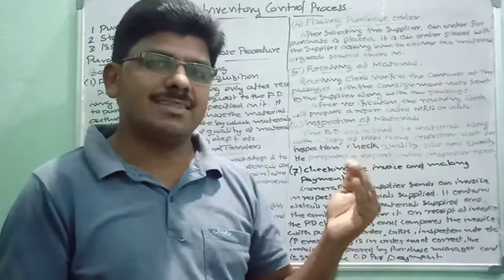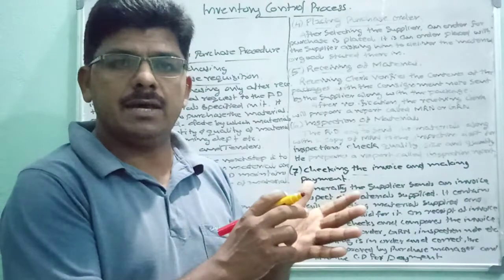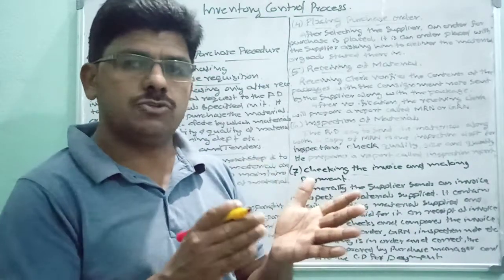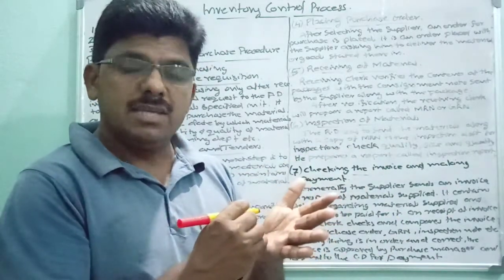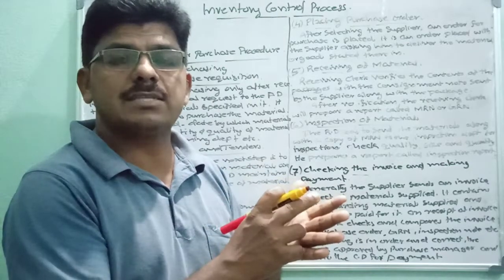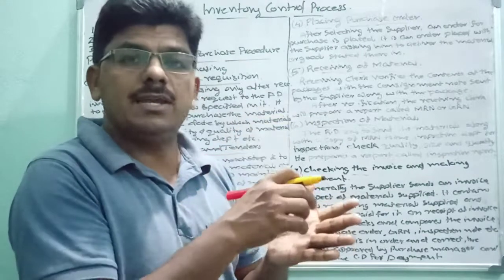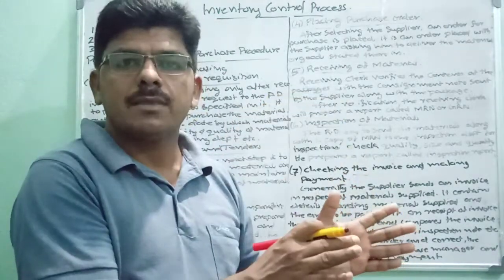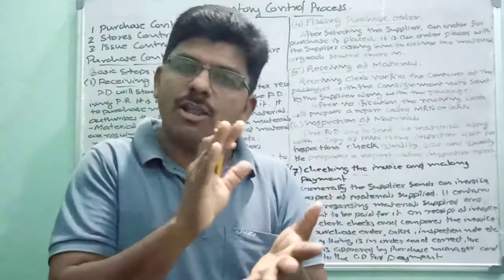In it, the date, the name of the supplier, the name of the person or institution to whom the delivery is made, details of specifications of material supplied, quantity of material supplied, price quoted, and price of materials should also be specified. So this is called an invoice. It is attached along with these goods.